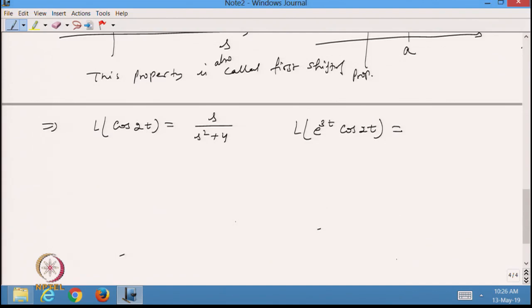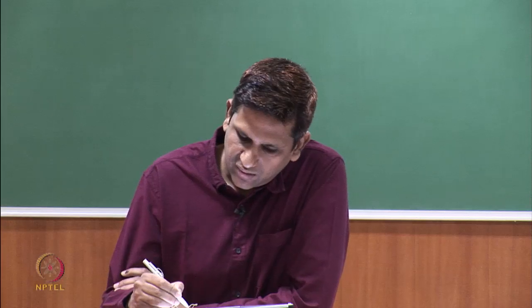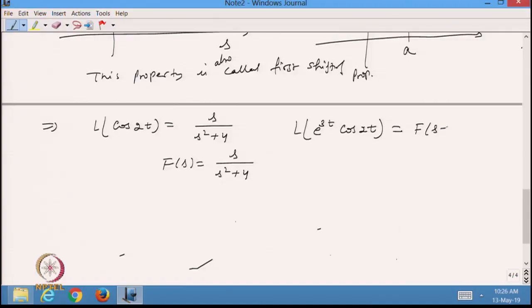From here I know that my f s is s over s square plus 4, and now I know that the Laplace transformation for this function will be f of s minus 3, because a is equal to 3 here. So this is equal to s minus 3 over s minus 3 whole square plus 4. So whenever we have this type of function and this s minus something is there, we should understand that we are using the first shifting theorem.